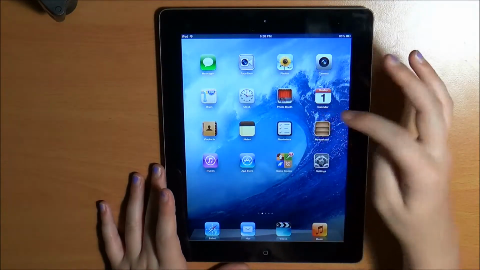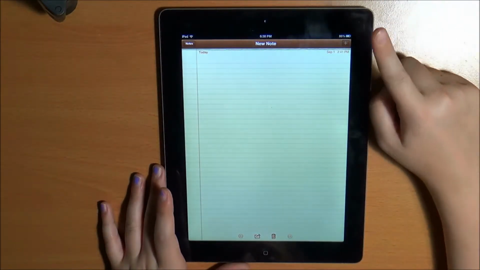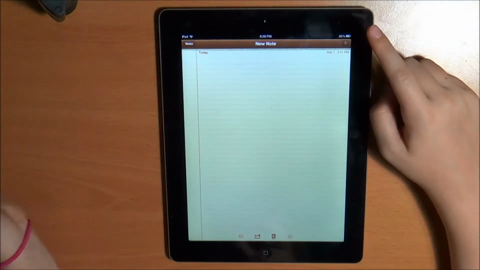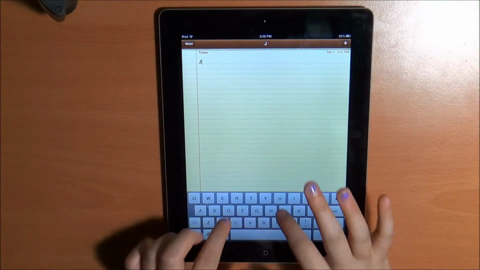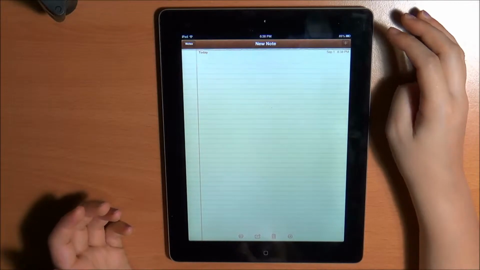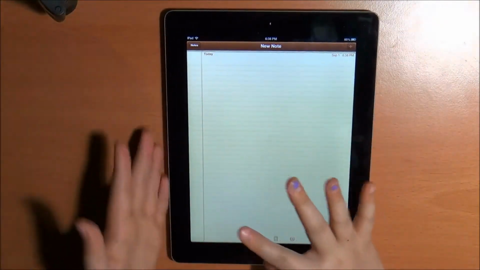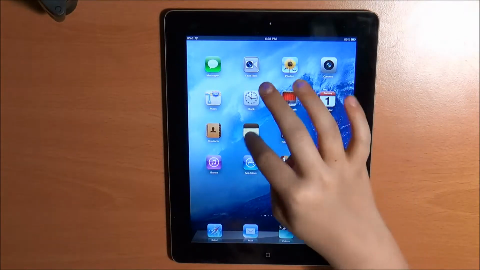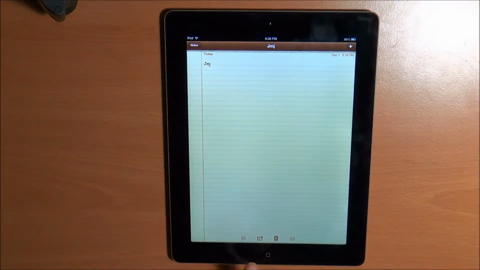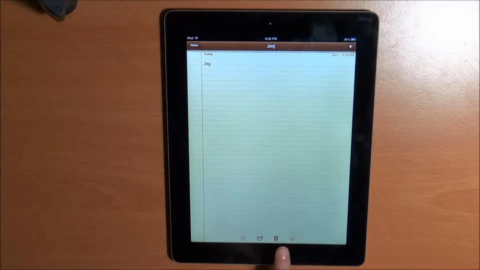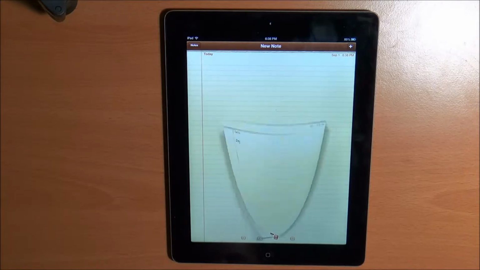Under notes, you can also go to all of them and see how many different notes you have. You can add a new note. So if I type this one and then I want to add a new one, they're right here, and then my note, there's this note that I have and the other one. You can also send them in mail, message, print, or copy them, and you can also delete a note.